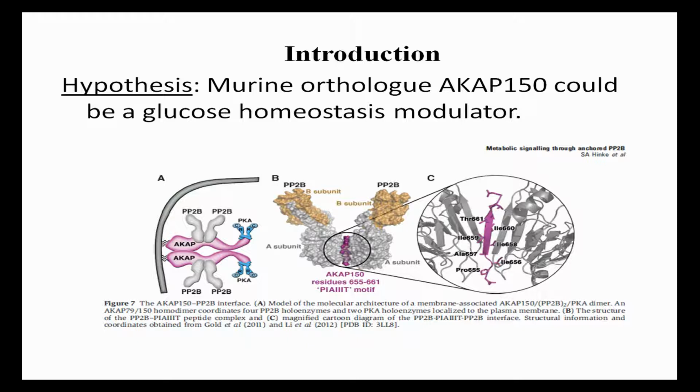They do that by coordinating the spatial positioning of phosphatases, which are naturally occurring enzymes that counteract the effects of kinase enzymes. Therefore, AKAPs act as control points in the glucose utilizing mechanism.